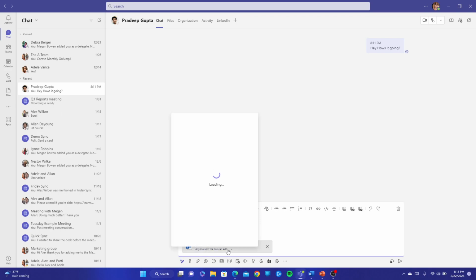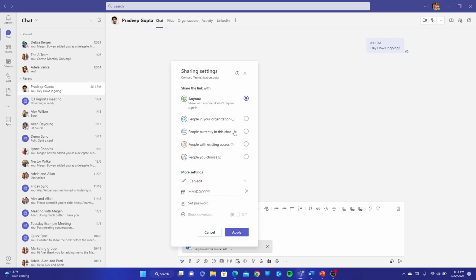I'm going to click on that. And it's going to give me several options here. This goes from least secure to most secure. So currently it says anyone. That means anyone with this link can get access and modify this document. Now that means that anyone around the world, if they get their hands on that link, they can go ahead and do whatever it is. So if it's sensitive information, you want to make sure that you're selecting other options.